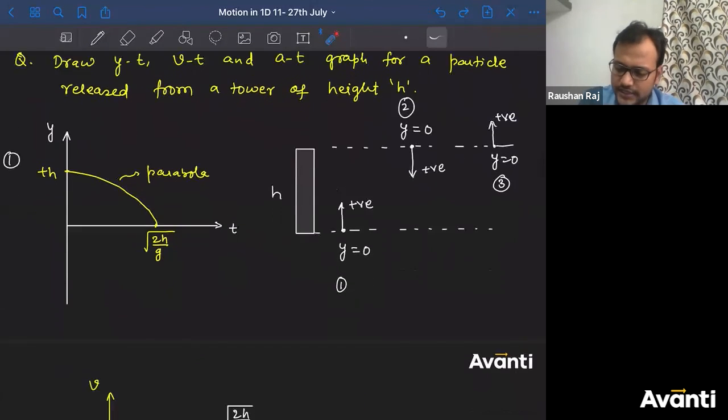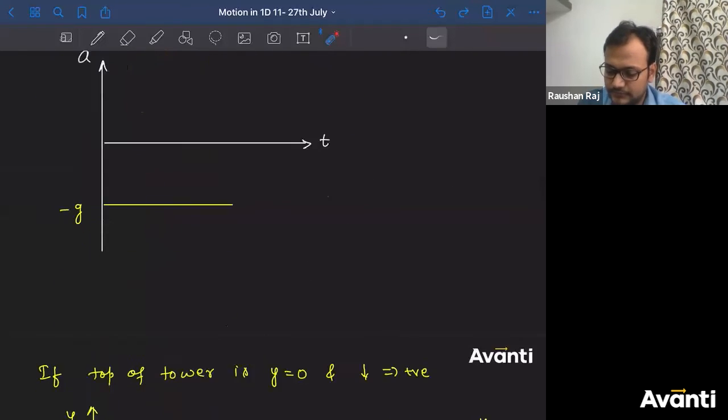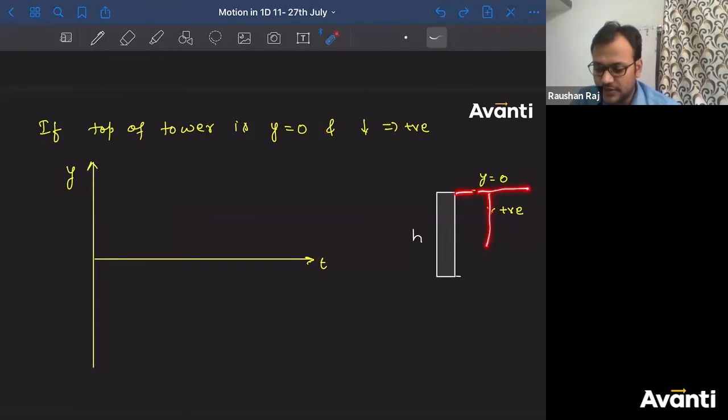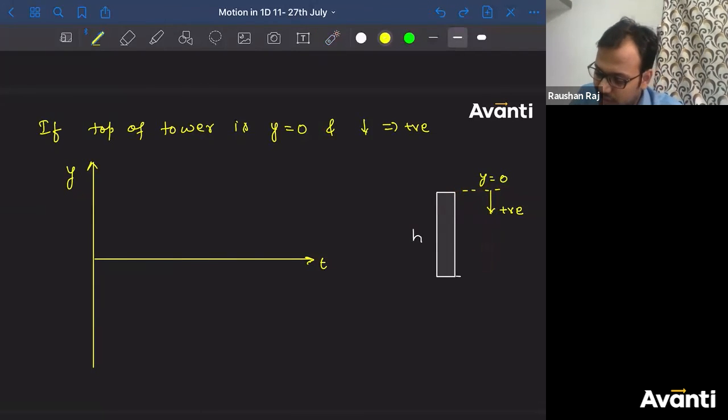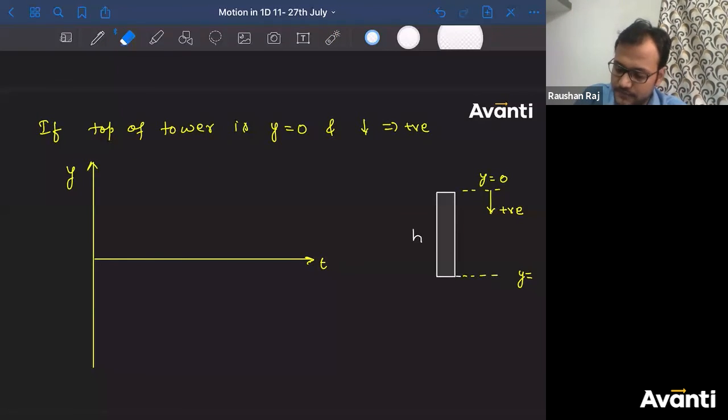Did we draw it correctly then? Yes, it was correct, no problem. It started from here, gone to 0. But now what will happen here, guys? If this is y equal to 0, this is positive. Tell me what will be the value of y at this point, at the ground?